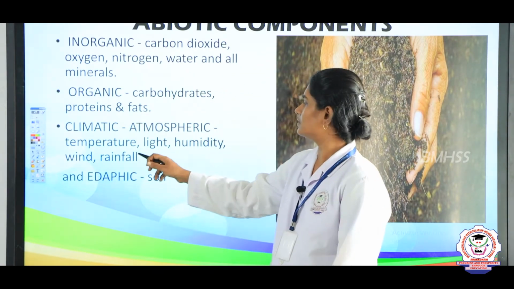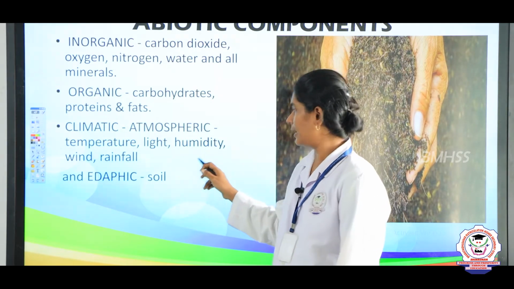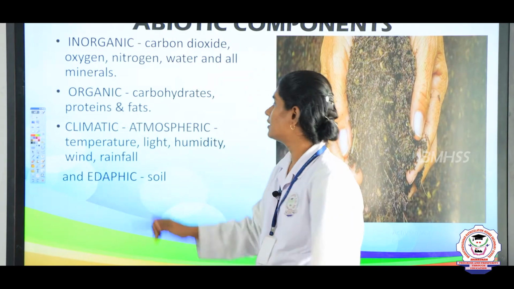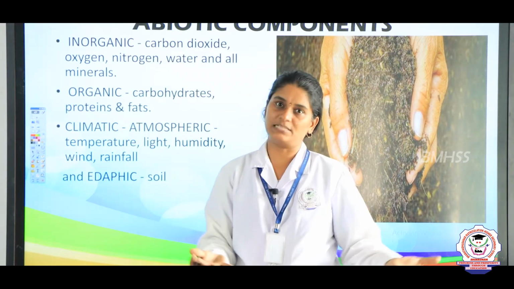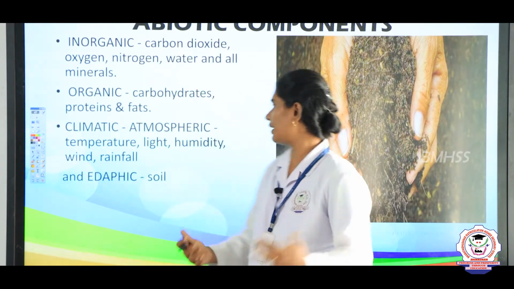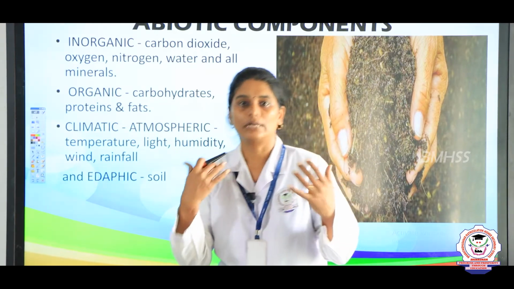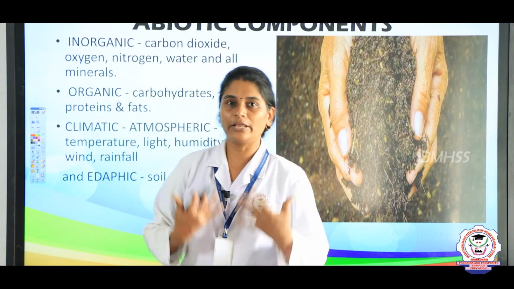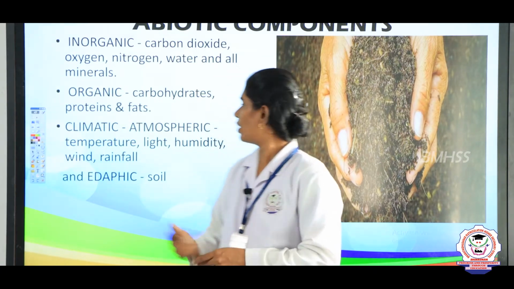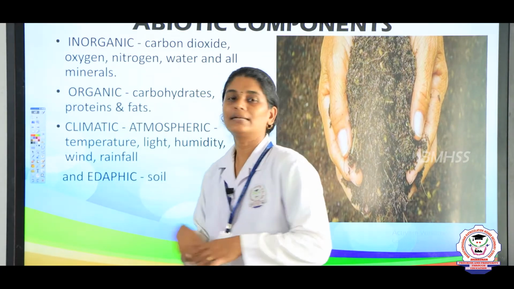Then light, the sunlight; wind, the air; temperature, whether the place is hot or cold; and atmosphere. The atmosphere is also an abiotic component in the ecosystem.